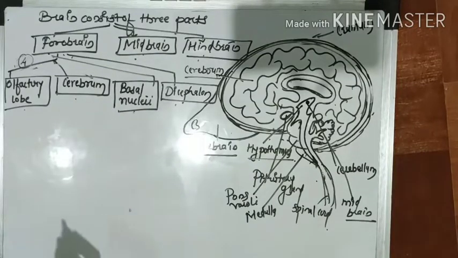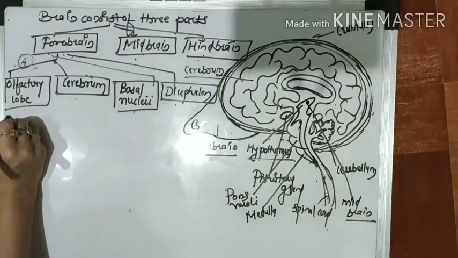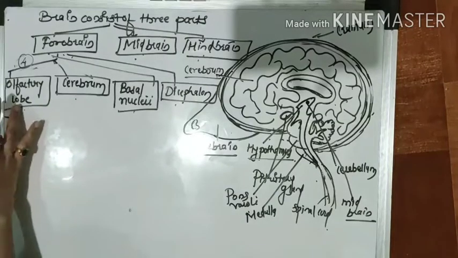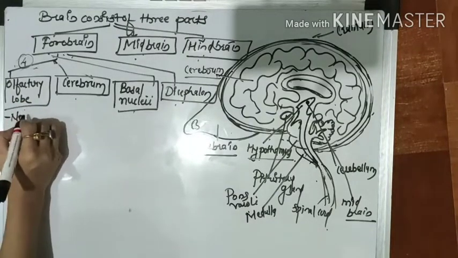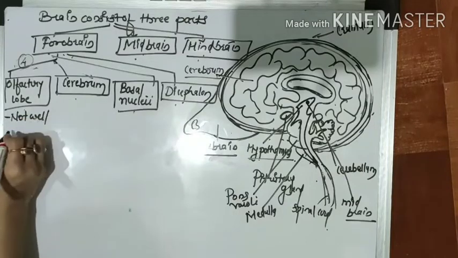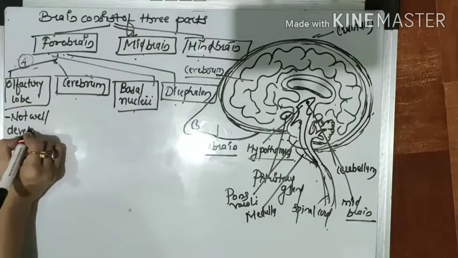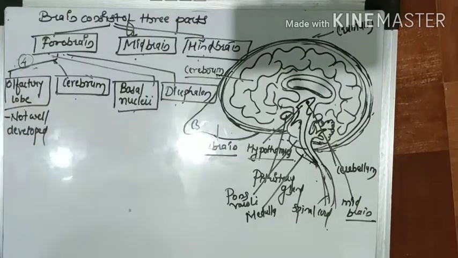So we'll start with the olfactory lobe. What do you mean by it, sir? It's not well developed in mammals. The olfactory lobe is concerned with smell.